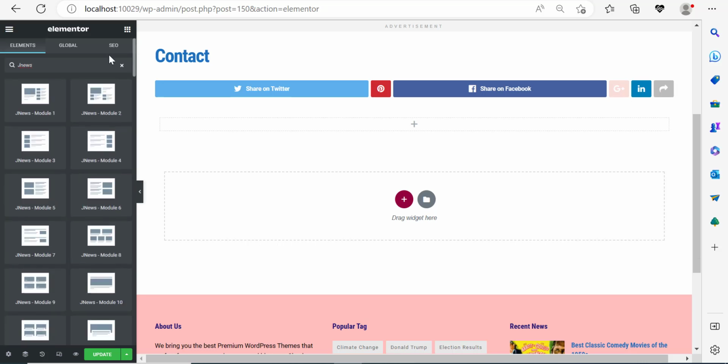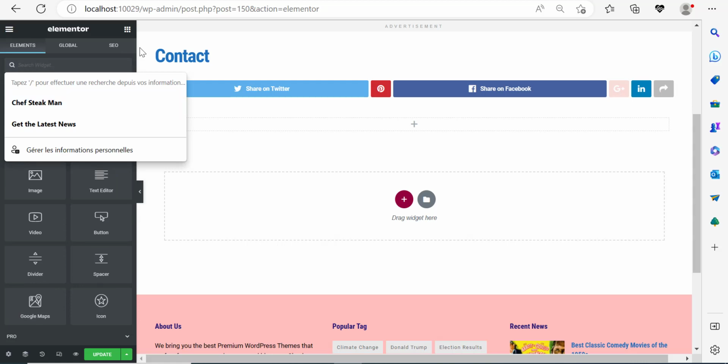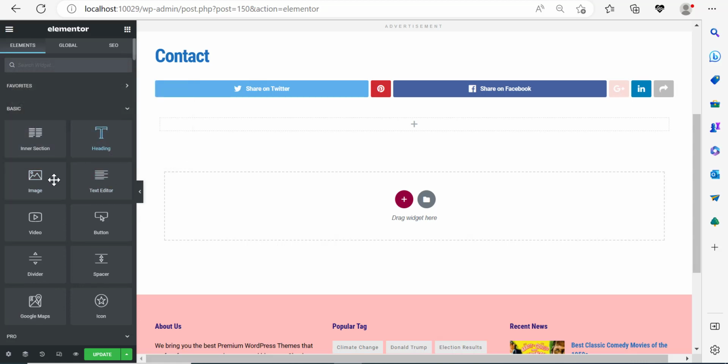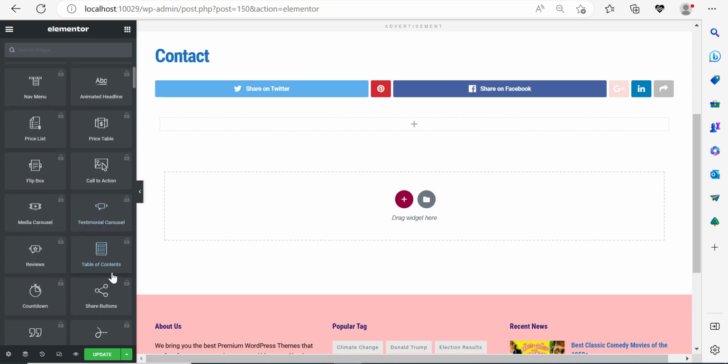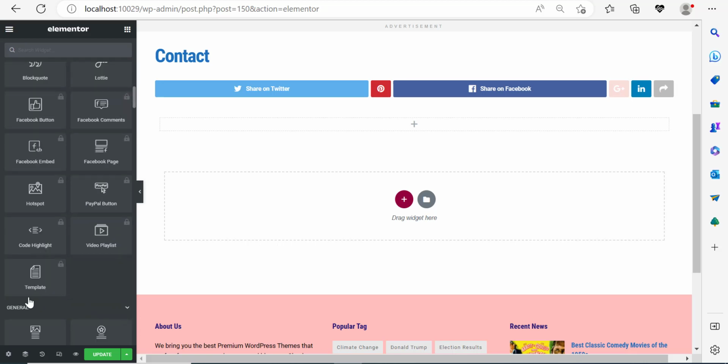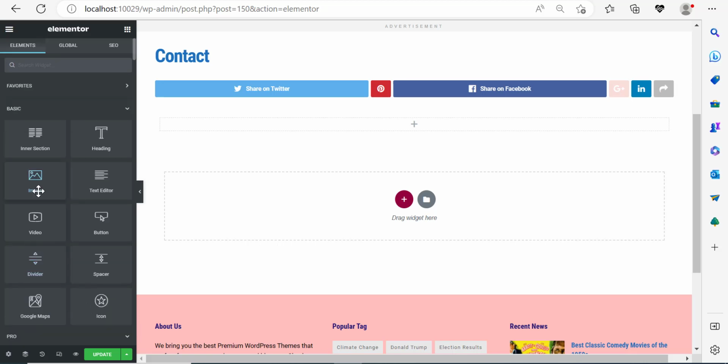Now, for instance, let's say that you want to add an Elementor block. Click on the X button or click on this. And then you can see here that you have multiple elements. These are the basic elements that you can use for free. And there are pro elements that require from you to sign up through the Elementor Pro plugin.